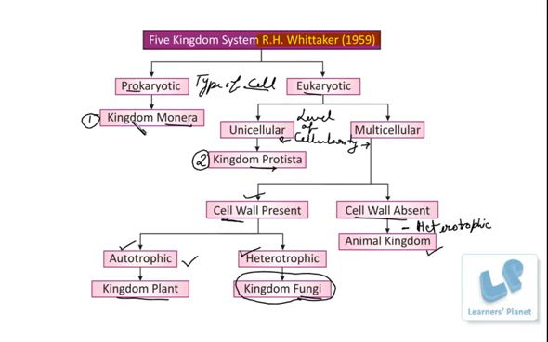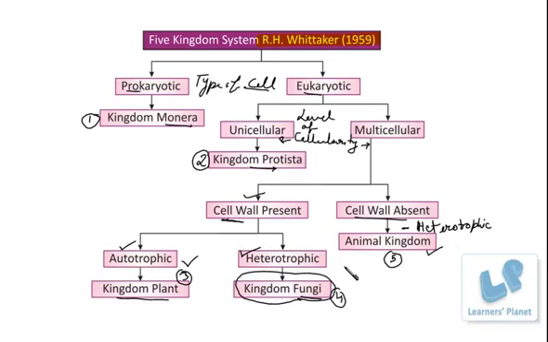So now you can understand that first is prokaryotic unicellular, that is Monera, then unicellular eukaryotic is Protista, then multicellular autotrophic forms another kingdom, that is the plant kingdom, then multicellular heterotrophic in which the cell wall is present is another kingdom, that is fungi, and at last the eukaryotic multicellular organisms which are heterotrophic and in which the cell wall is also absent are the next kingdom, known as the animal kingdom.